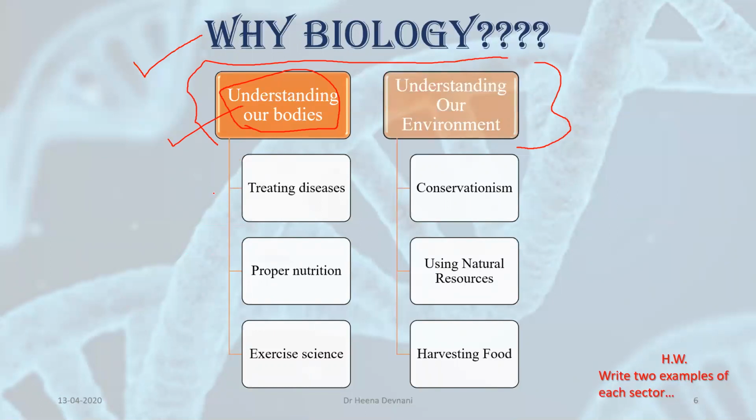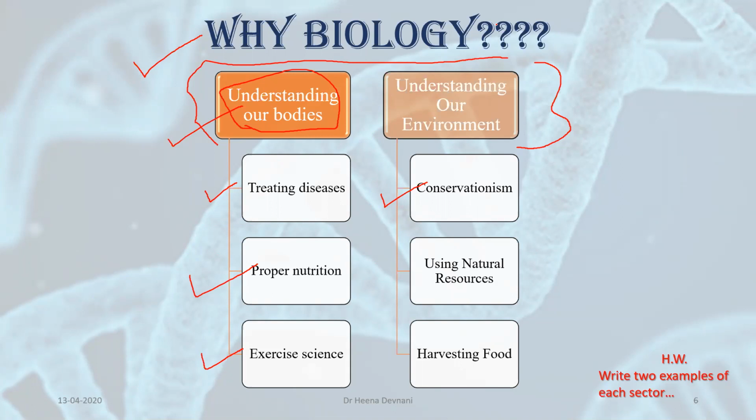And this will be useful in some aspects like treating diseases. Suppose you become a doctor, you are doing MBBS, you are becoming a doctor. That is very useful for you. Second, you can give proper nutrition, you can become a nutritionist. And third, science can be exercised on ourselves. By understanding our environment, we can become a conservationist. That means we can go for conservation of our environment. As we all know, nowadays the environment is degrading, it is getting depleted. So if you want to conserve the environment, you can become a conservationist and go for it.